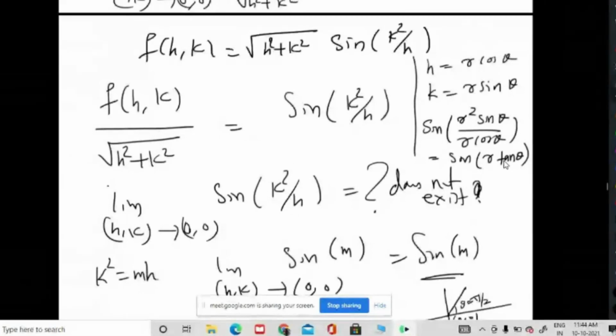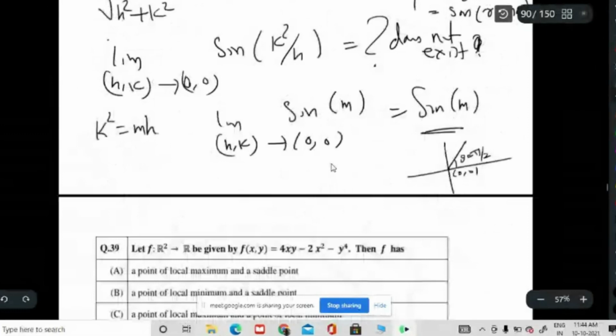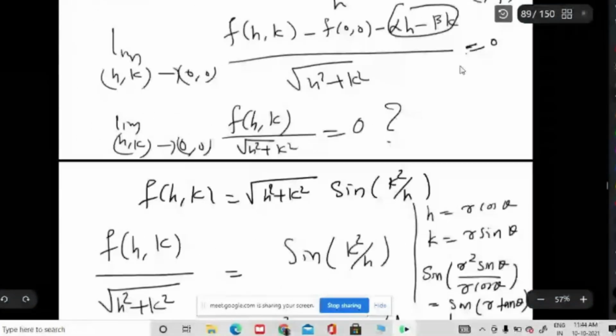You are taking any point 0, 0, you are approaching that point through any direction. Suppose you are taking some curve. Approaching means you have to take a smooth curve, right? So this is the point, and you have some curve.